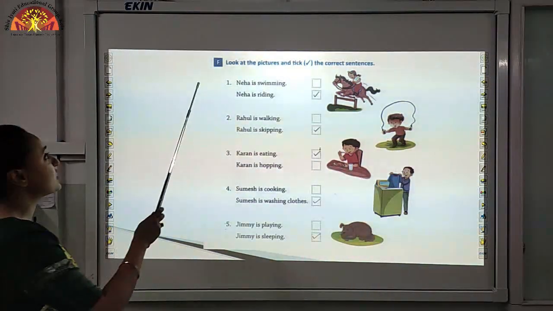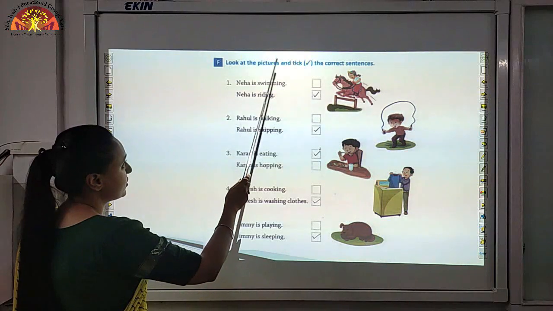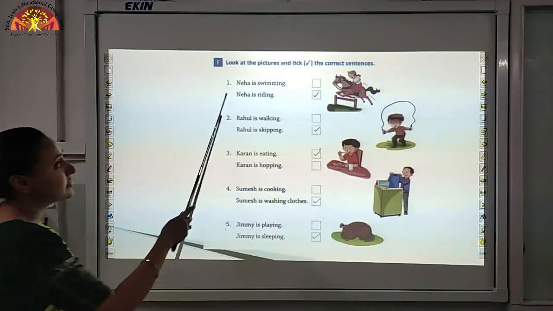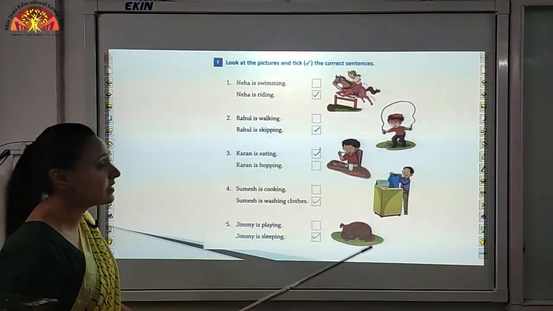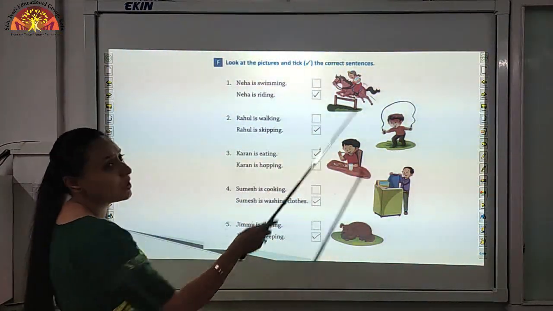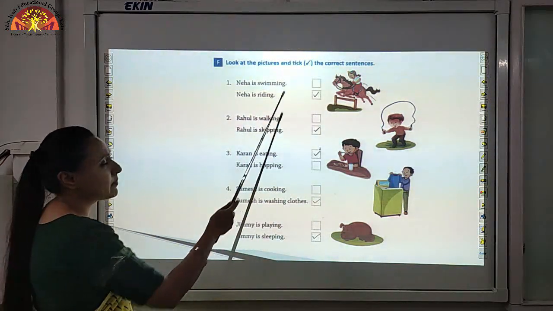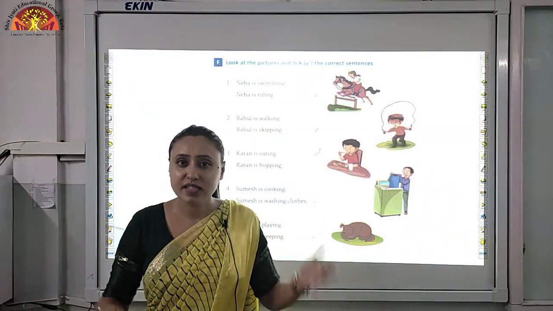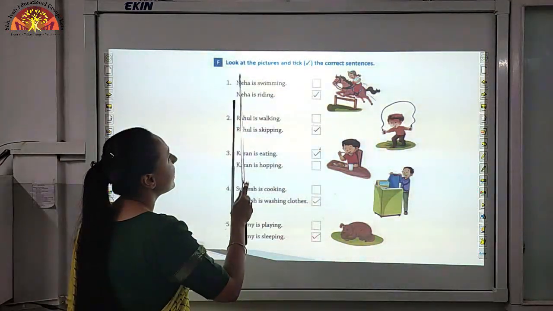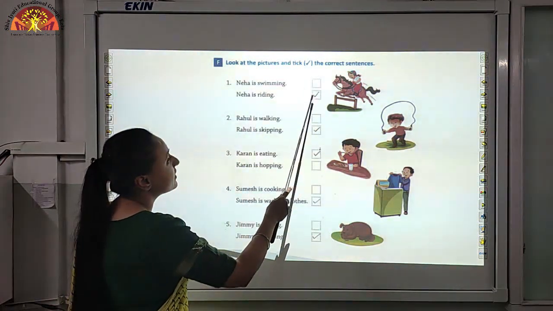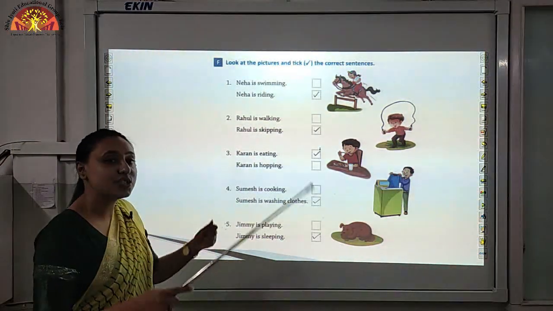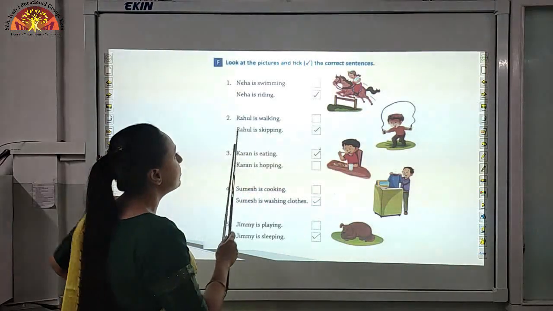Now children, look at question F. Look at the pictures and tick the correct sentences. So children, you have to look at the picture and choose the correct sentence. Okay. Neha, here you can see one girl called Neha with a horse. So Neha is swimming. Can you swim sitting on a horse? No. So the correct sentence is Neha is riding. You will put a tick in front of Neha is riding. So what is she doing? She is riding.